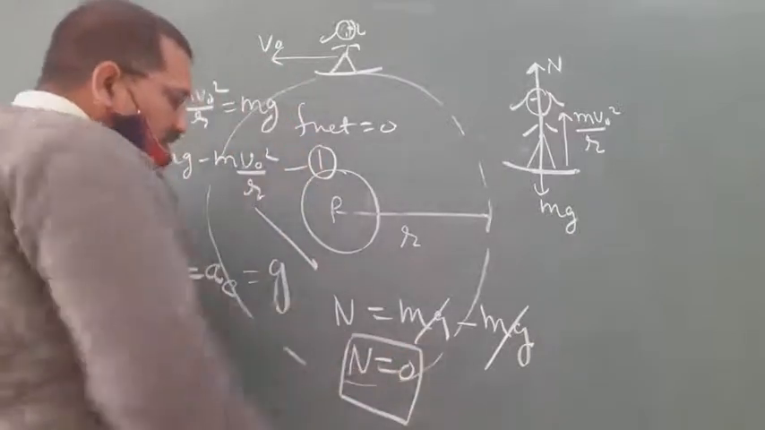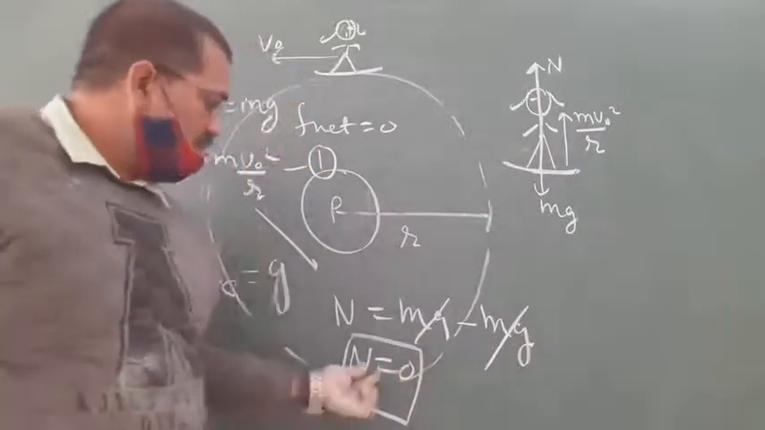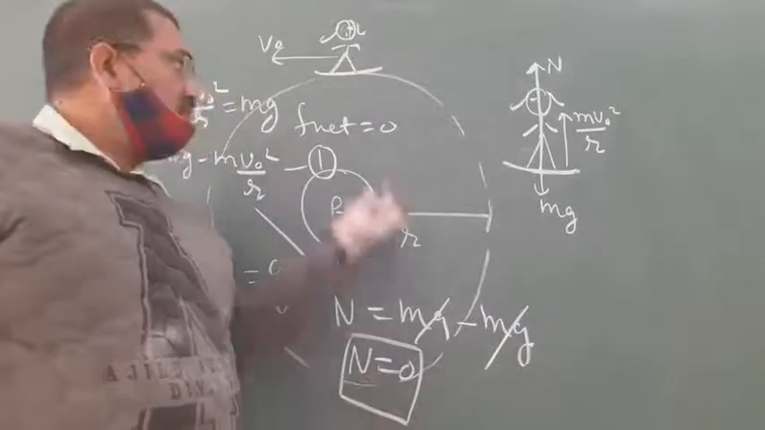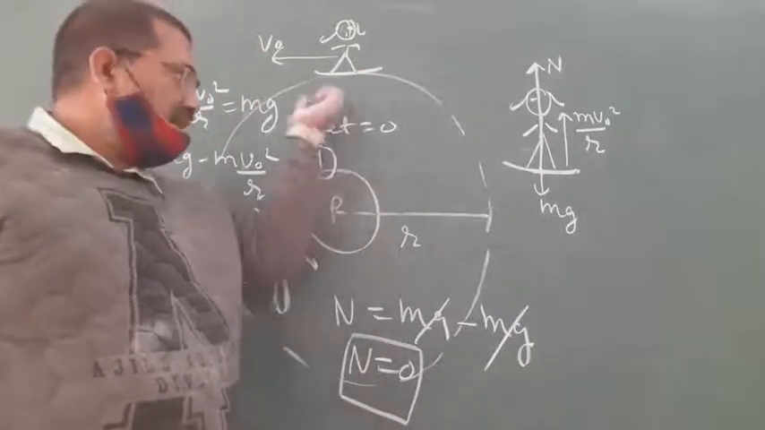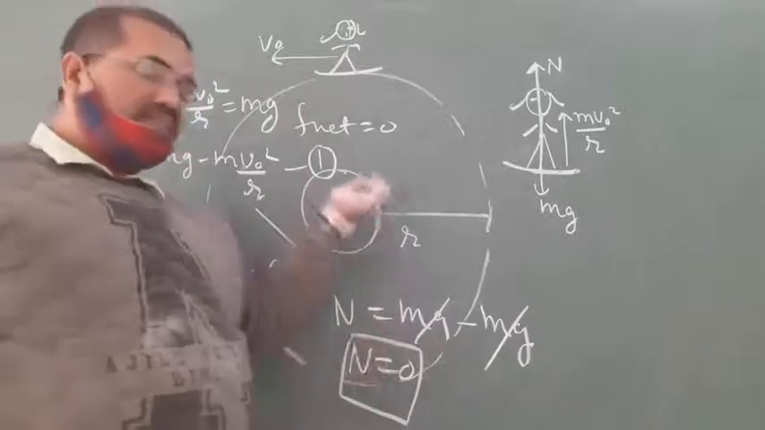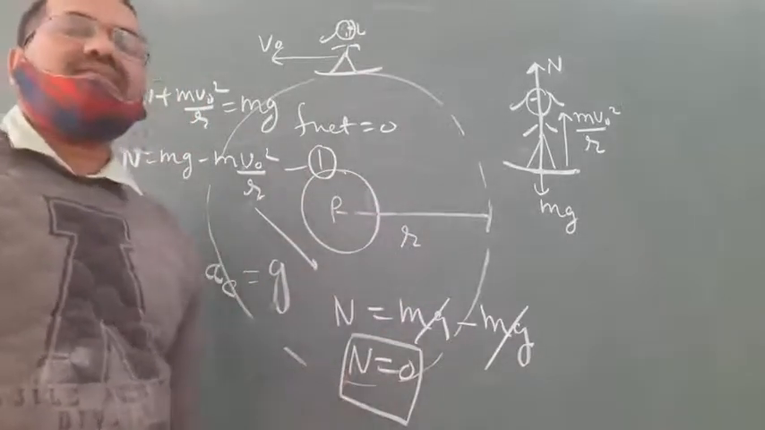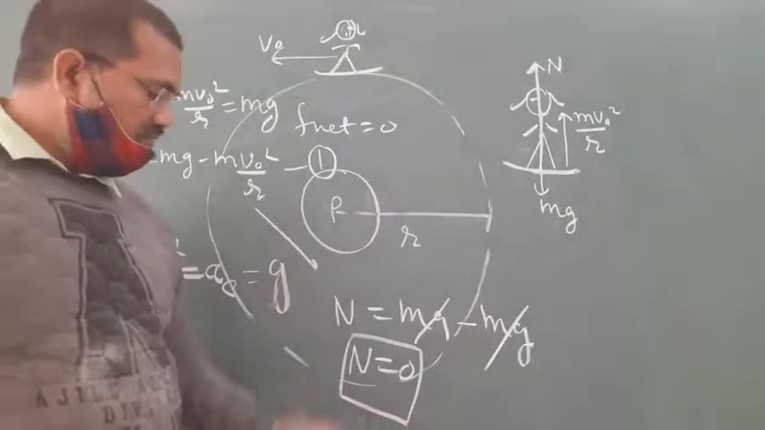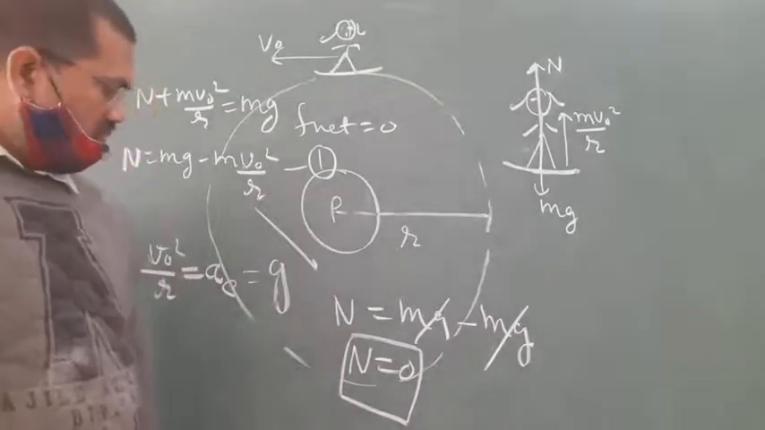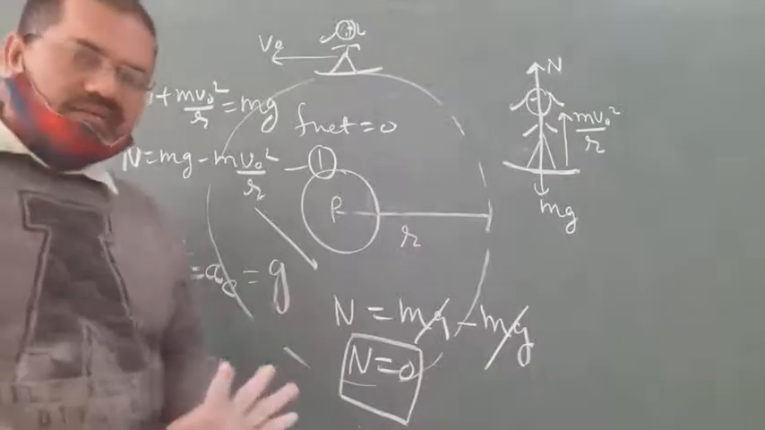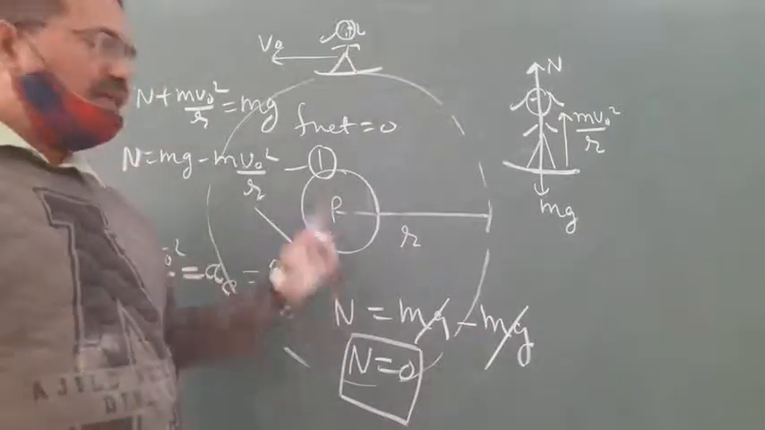So by mathematics it can be proved that the normal reaction on the girl sitting in the satellite is 0. That is, she feels weightlessness in the satellite. So this is the case of weightlessness. Clear? I hope you all are able to understand what I am saying here.